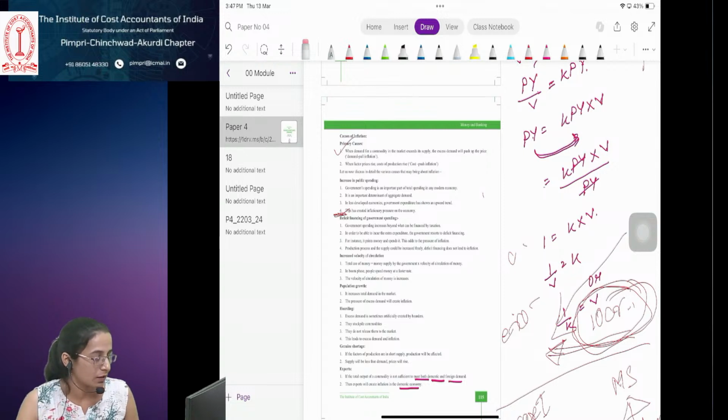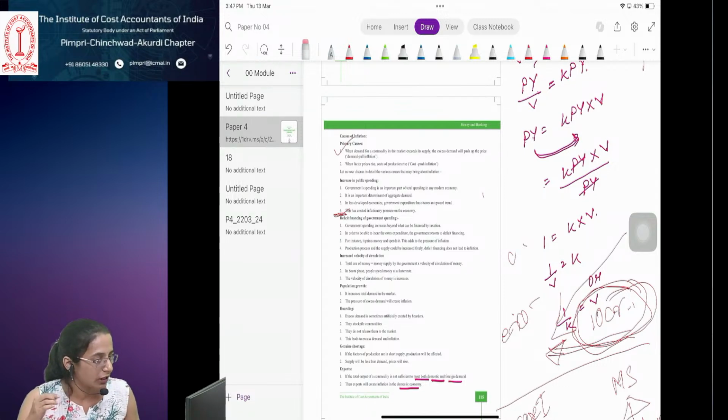Reduce the interest rate. Recession means what? Supply is more, but there is no demand. It means demand is low in the market. So what do we need to do? We need to increase this demand in the market, right, Sheila? Yes ma'am. To increase the demand, we will reduce the interest rate.